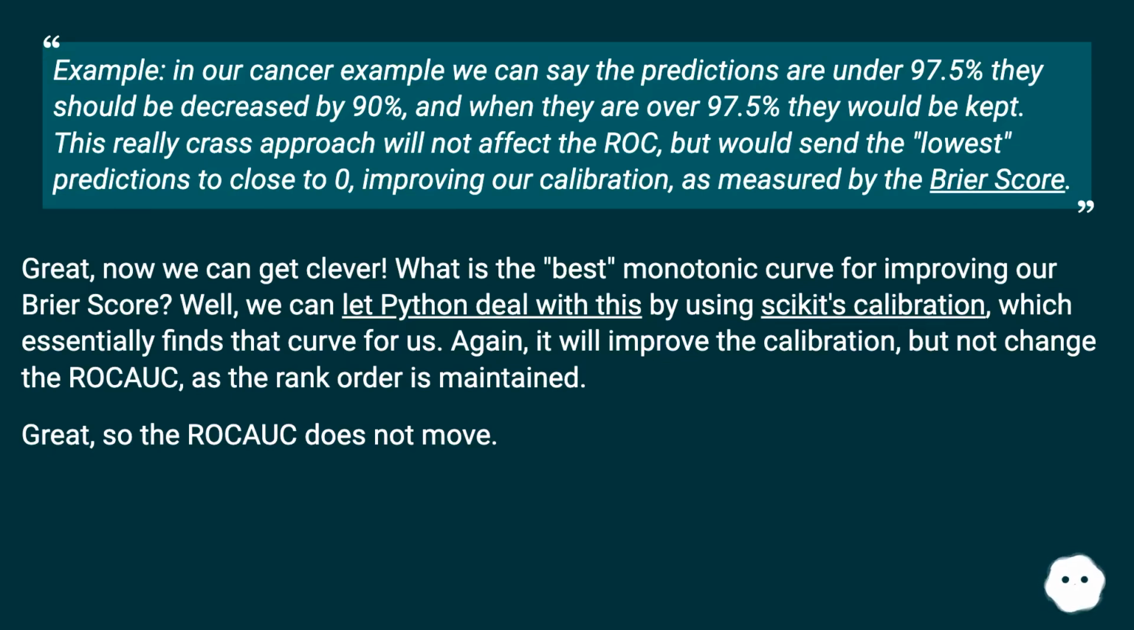Great, now we can get clever. What is the best monotonic curve for improving our Brier score? Well, we can let Python deal with this by using scikit's calibration, which essentially finds that curve for us. Again, it will improve the calibration, but not change the ROC AUC, as the rank order is maintained. Great, so the ROC AUC does not move.